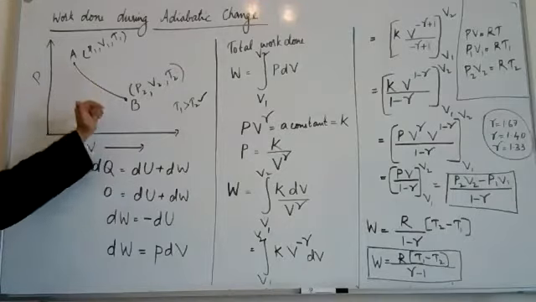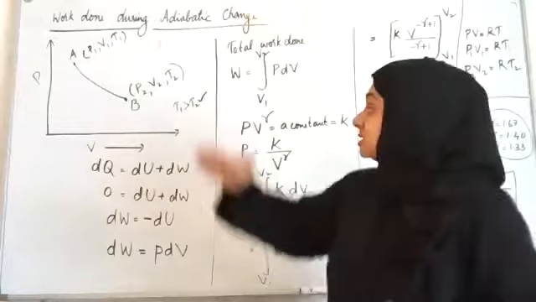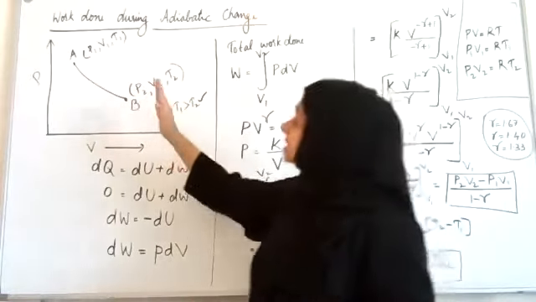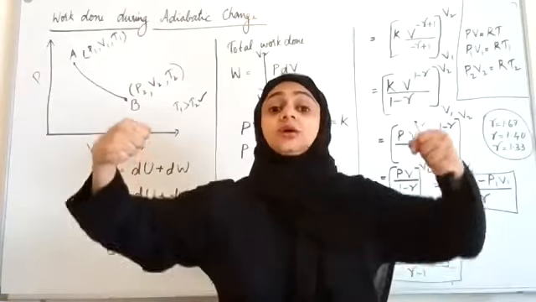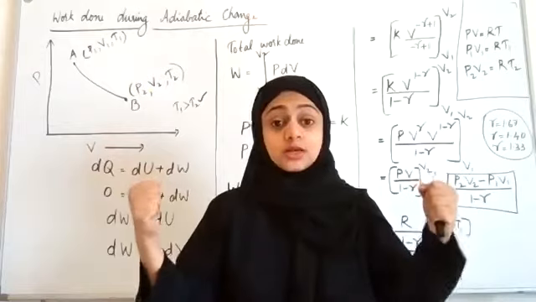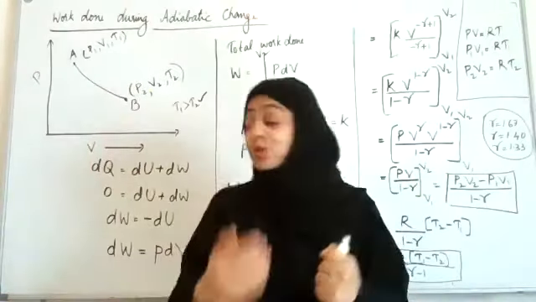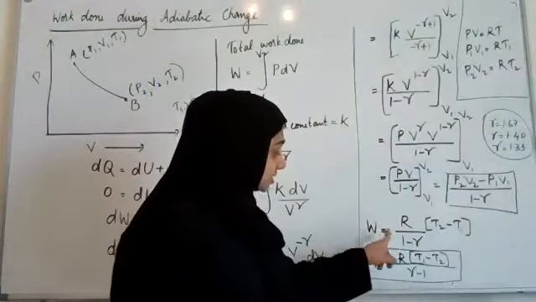Yes, teacher. Okay. Now, even if it is compression, this is expansion, right? Suppose the gas is going from state B to A. It's compression. Then work is done on the system. So the work done will be negative and the temperature will rise. So in that case, you can use this expression.